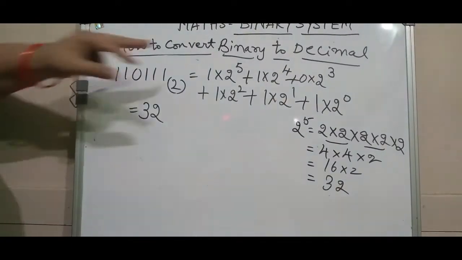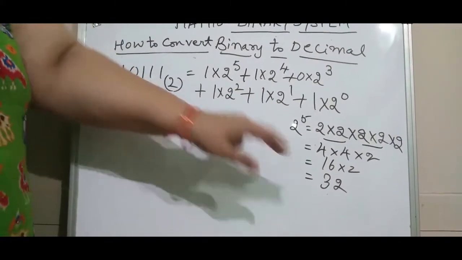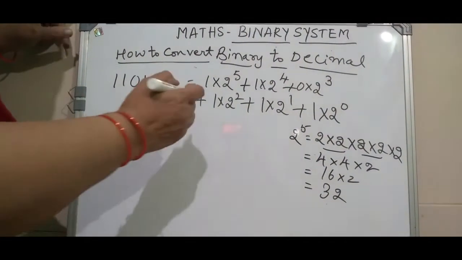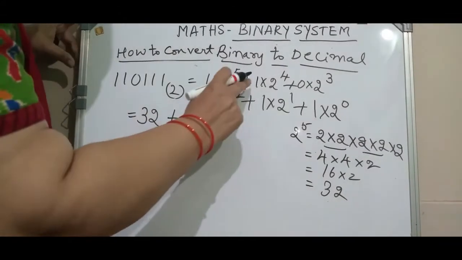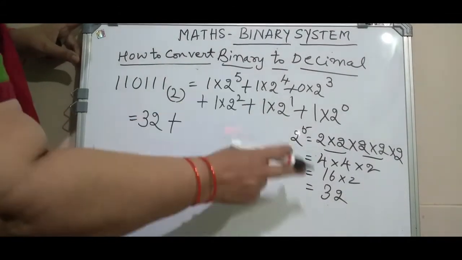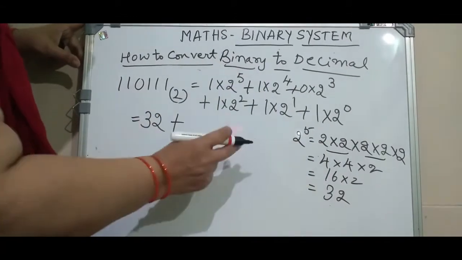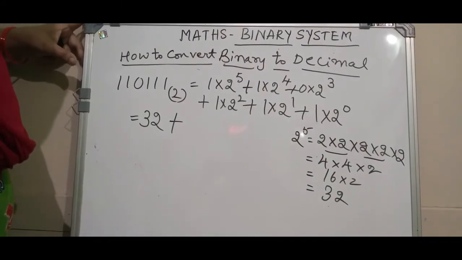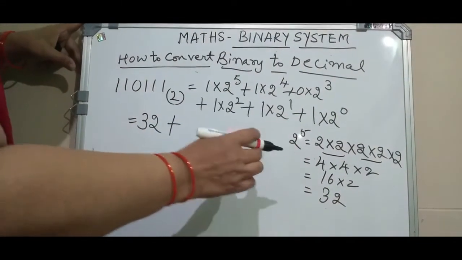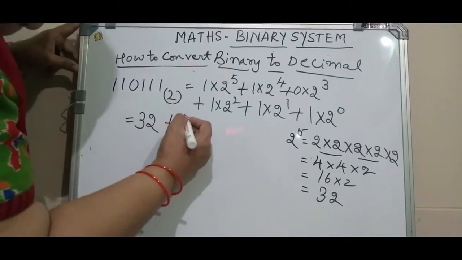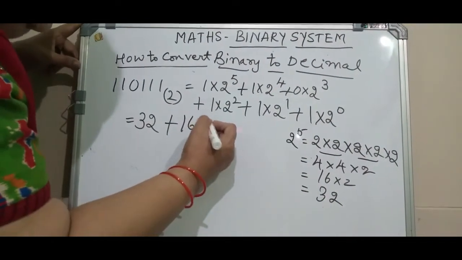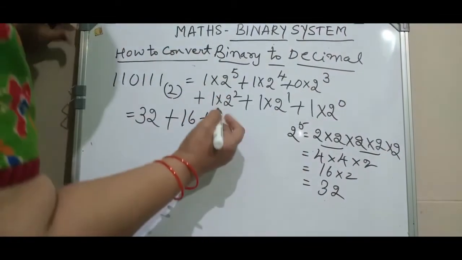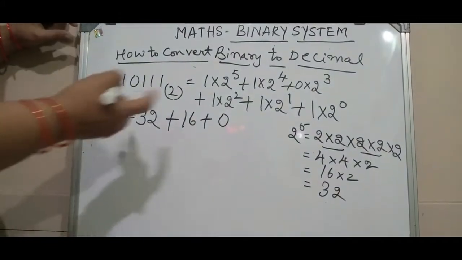1 into 2 to the power of 5. So 2 to the power of 5 is nothing but 32. 32 into 1, ordinary multiplication, is 32. Plus again 1 into 2 to the power of 4. 2 multiplied 4 times, you can do it orally by this time. See, these lessons are usually in 8th standard, so you will be able to do it orally. So 4 4s are 16 here, and 0 multiplied by 2 to the power of 3. Any number multiplied by 0, the value will be 0. So let me write 0.